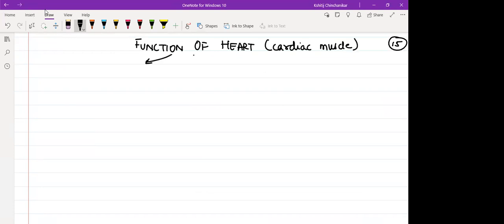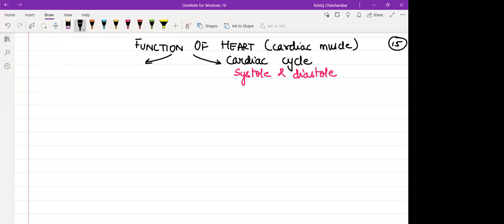It is continuously undergoing contraction and relaxation to keep the blood moving in our body. That function of the heart, we refer to as cardiac cycle, the rhythmic contraction and relaxation. The cardiac cycle will involve systole and diastole activity.